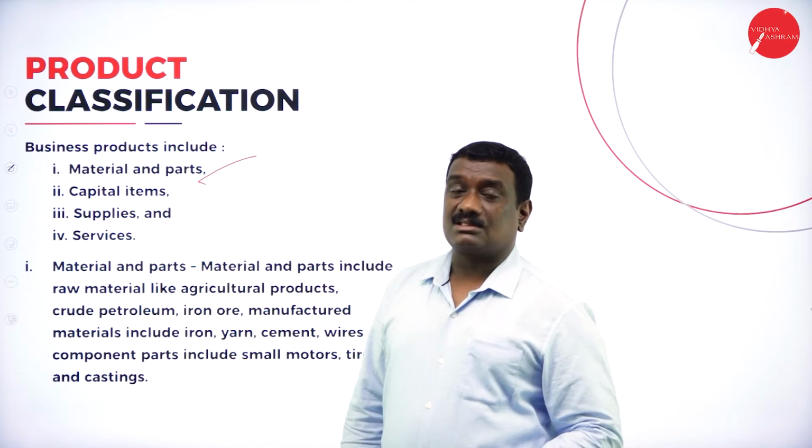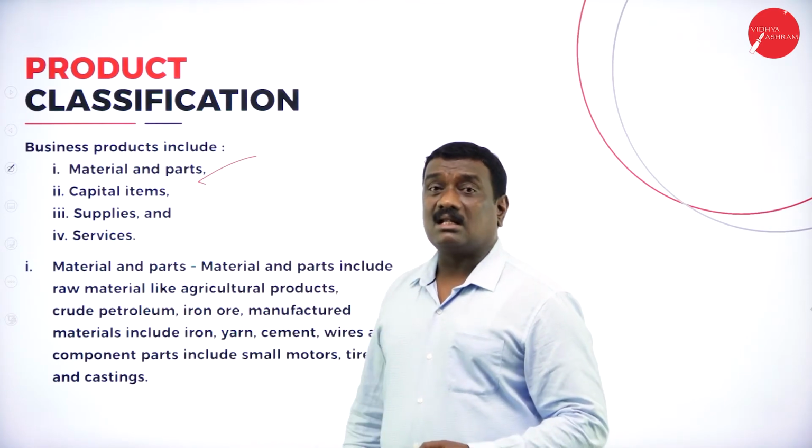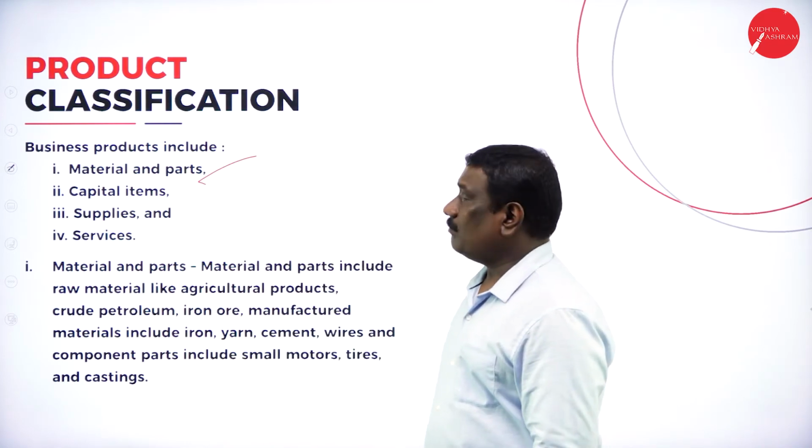Now these industrial products, or business products, have been classified into 5 types: materials and parts, capital items, supplies and services. These are the various products included under industrial products.